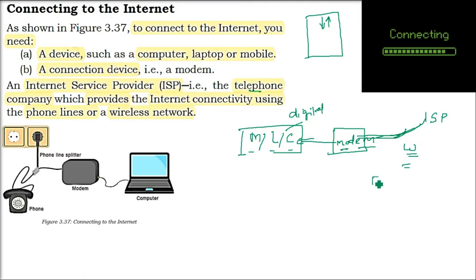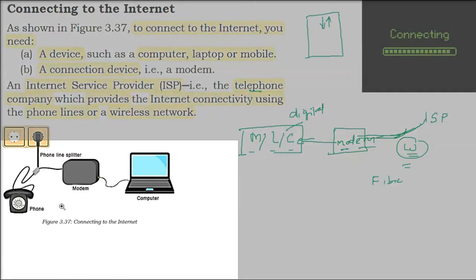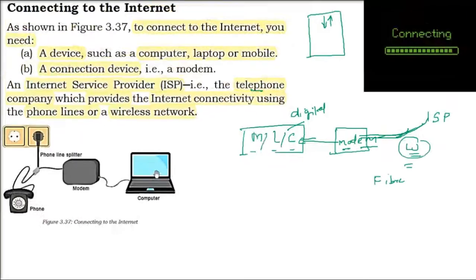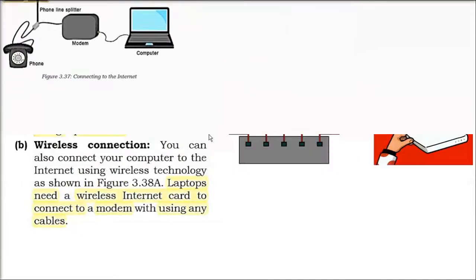The system has changed, the gadgets have changed to wireless. So now it is giving very good service. Speed, fiber, the highest bandwidth it provides, the speed it provides. So initially you have to have a computer or a mobile or a smartphone, then a modem, and people are not using telephone today, but you still have to have a connection, telephone connection, that is a data connection, which is coming through your ISP, Internet Service Provider, the company to whom you will pay.